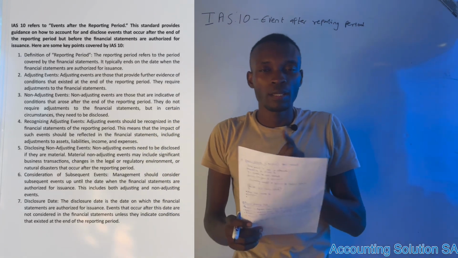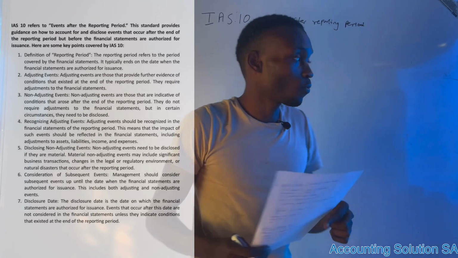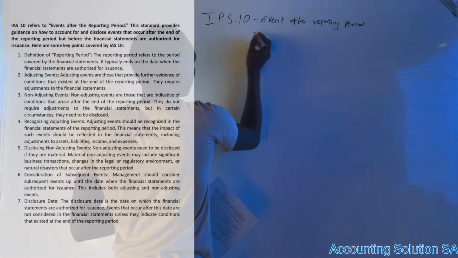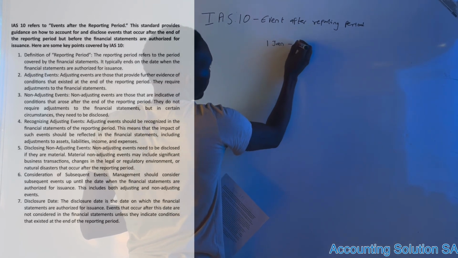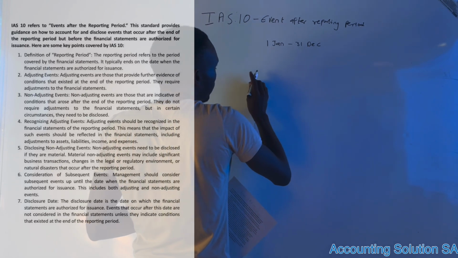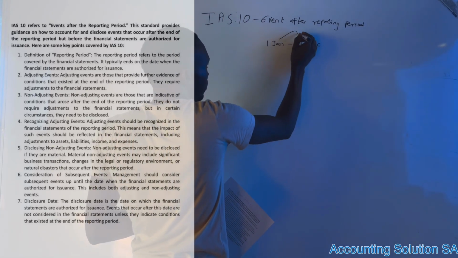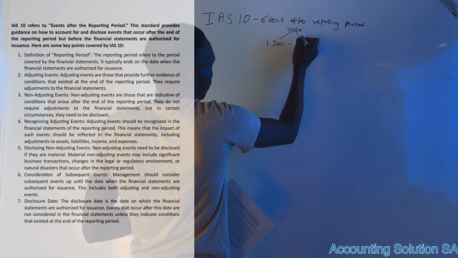Remember guys, each and every company has its unique reporting period. For example, we can use a period from 1 January until 31 December, a year, we can just say this is the year 2024.